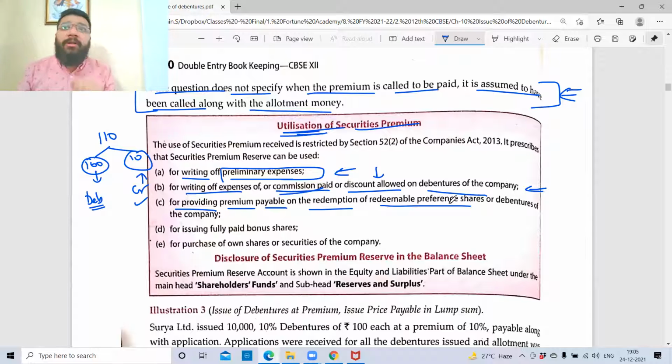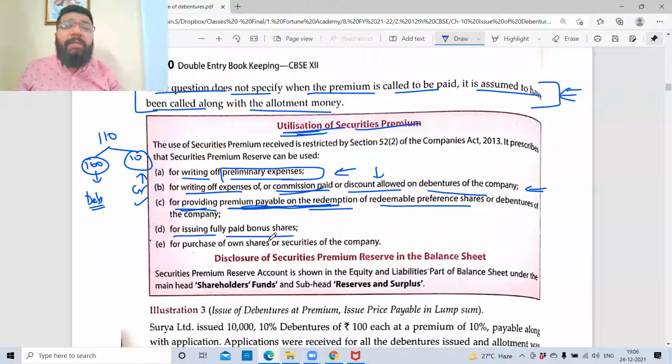From where are you giving? From your pocket, which is your loss, which is your expenses. So that also, you can take it to P&L. But if you don't want your P&L to look bad, you can write off against the premium. So the premium payable on redemption of whether preference share or even debentures can be redeemed at premium. You'll take debentures 100 rupees, but redeem 120. That is also allowed. So that extra 20 rupees, which is a loss, can be set off against the SPR.